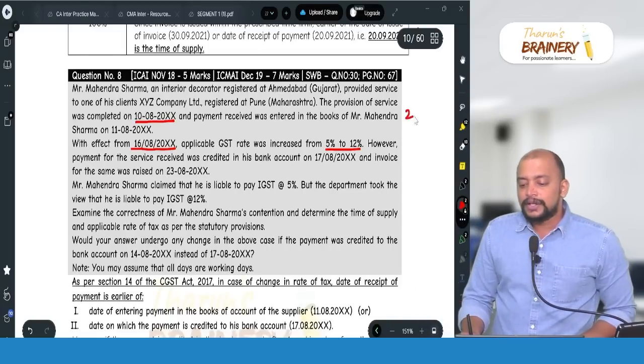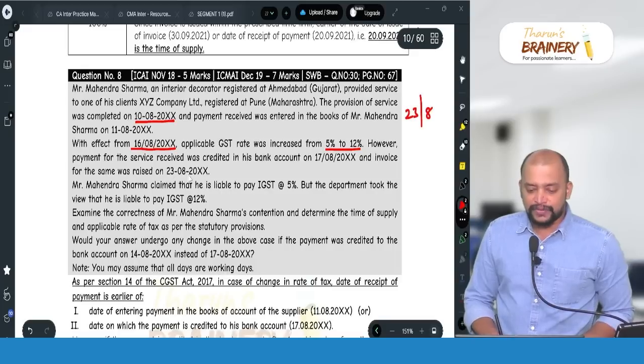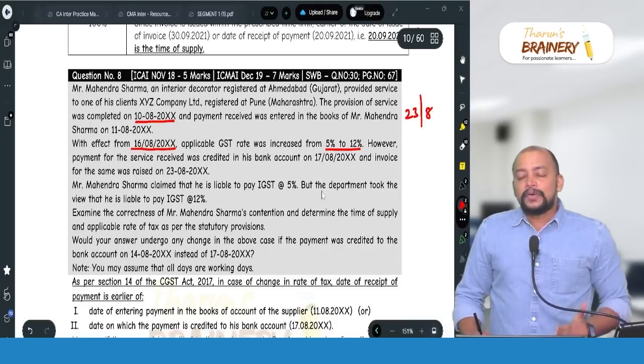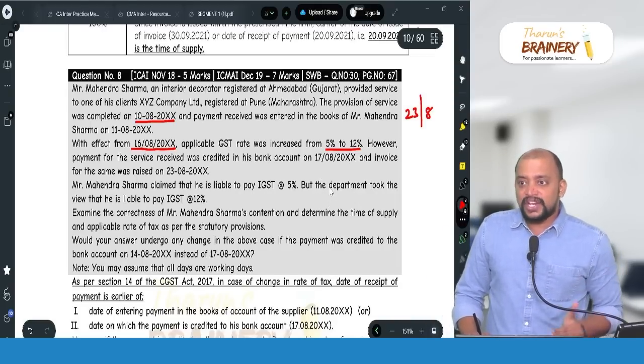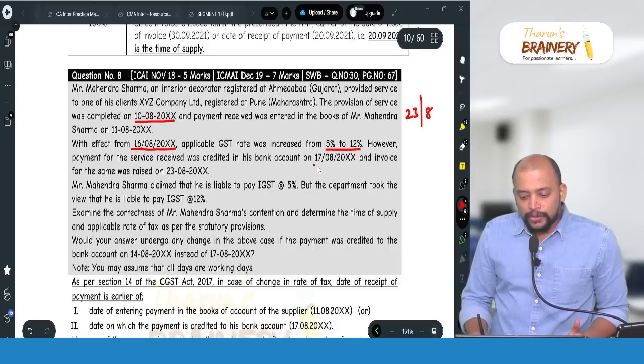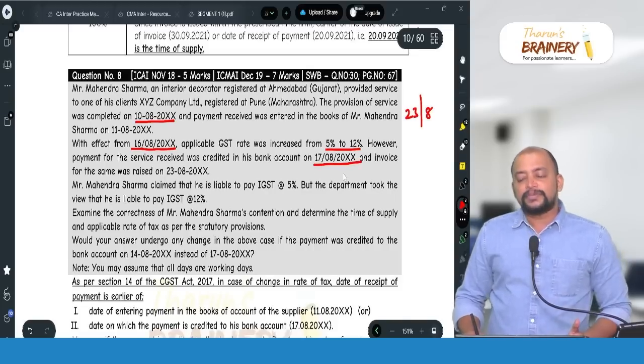Invoice date is 23.8 and invoice for the same was raised on 23.8. Now, is the payment credited within 4 working days from change in rate? Yes, the payment is credited in the bank account within 4 working days from change in rate.